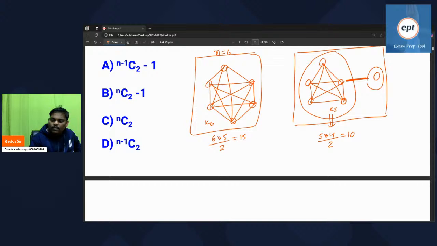Now listen, everyone. For n value 6, the total would be n into n minus 1 by 2.